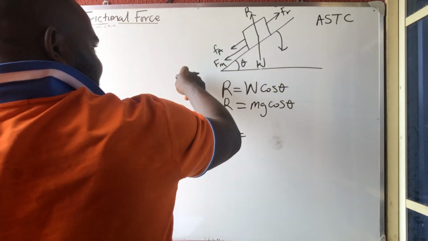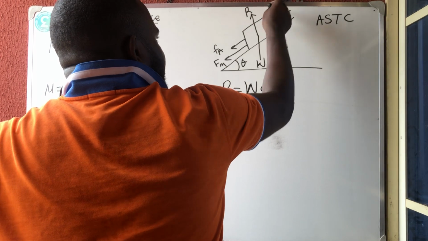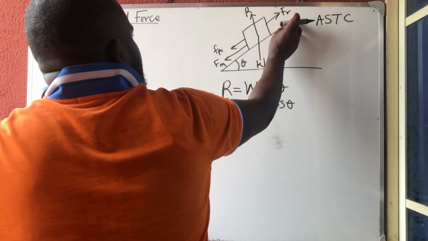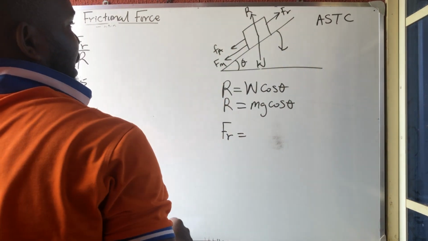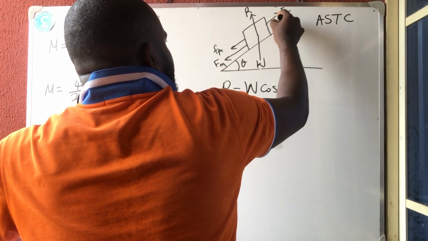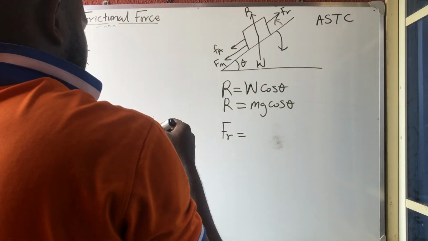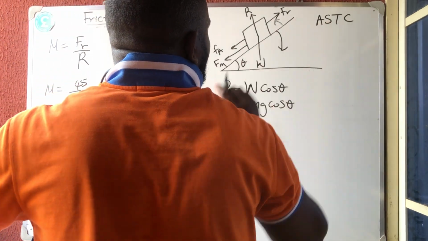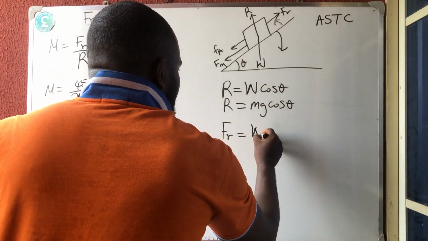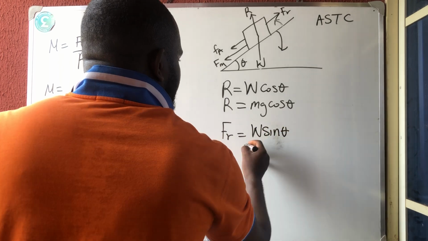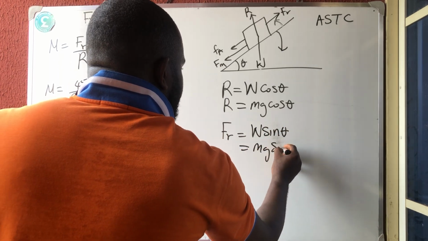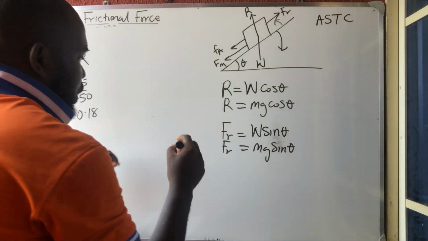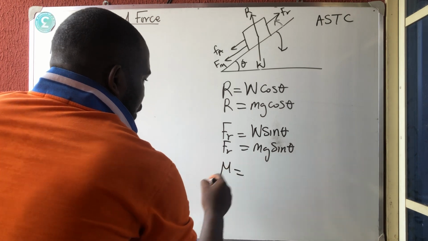If this thing is going to slide down, because we know that this is bigger than this, it is going to make this plane go upward, because as the plane is going upward, this one is sliding down. So since it is going upward, is it towards the angle or against the angle? You see, it is against the angle, and against the angle says we should use sine. So it is going to be W sine theta, which is mg sine theta.